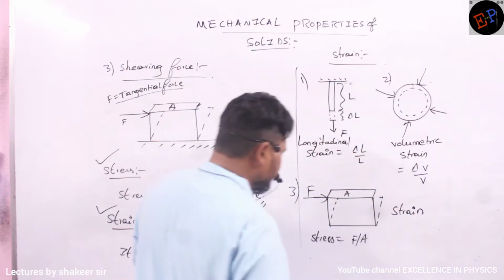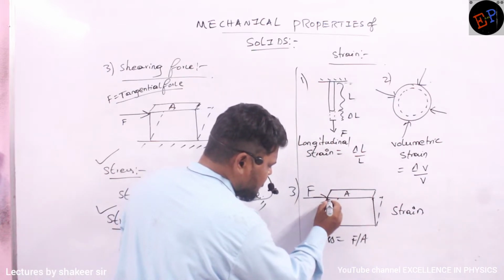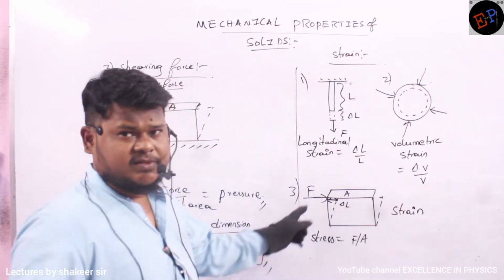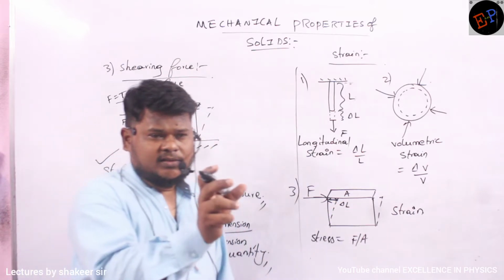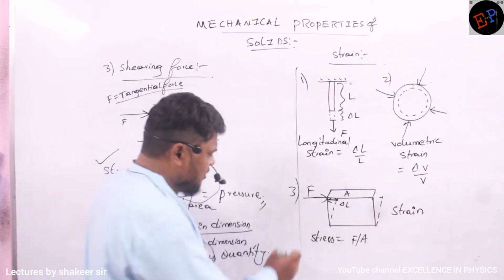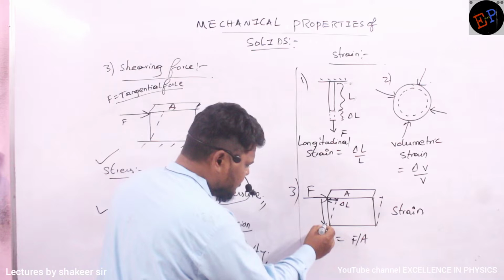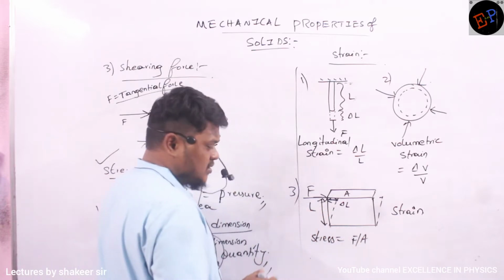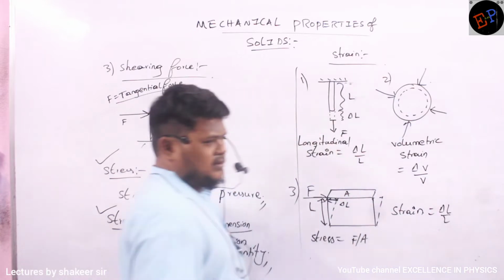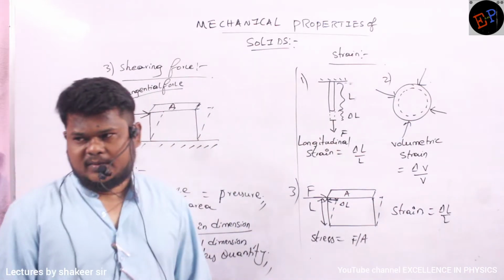Strain is nothing but, see, the top surface should have moved by this much of length, no? This is delta L. What is delta L here? The length which is moved by the top surface, that is delta L. And here, this side surface is there, no? This length is called L. So here strain is defined as delta L divided by L. This is strain here. Are you able to understand?